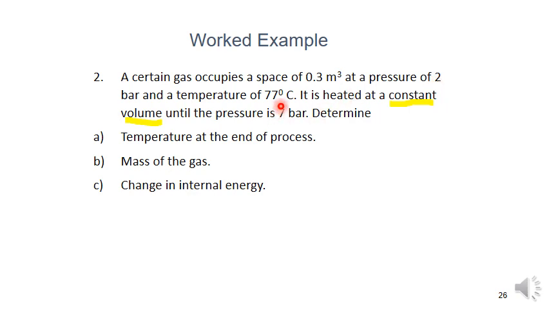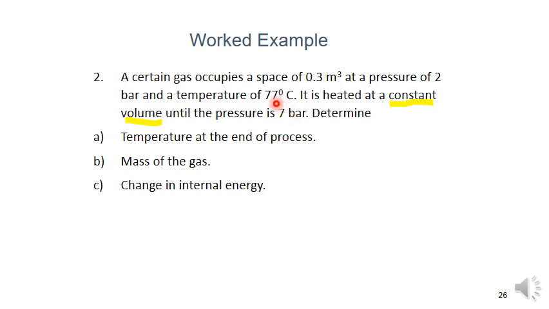We have to convert it into Kelvin: 77 plus 273. It is heated at constant volume until the pressure of 7 bar. So P2 is equal to 7 bar. Determine the temperature at the end of the process.